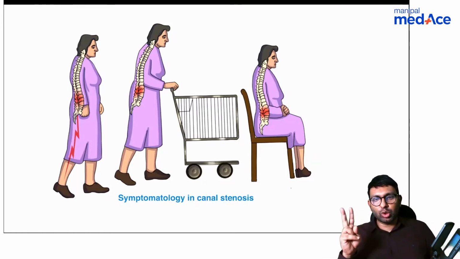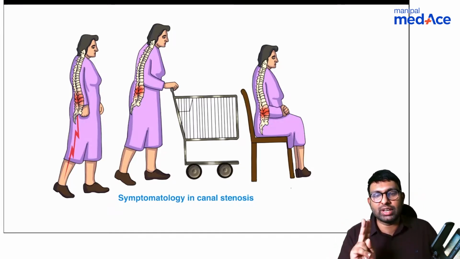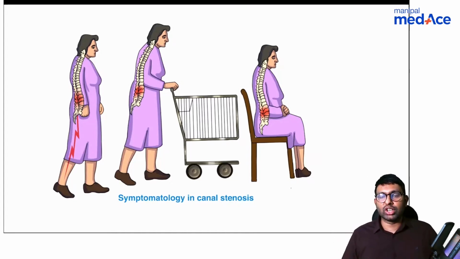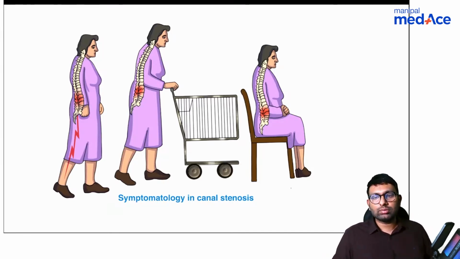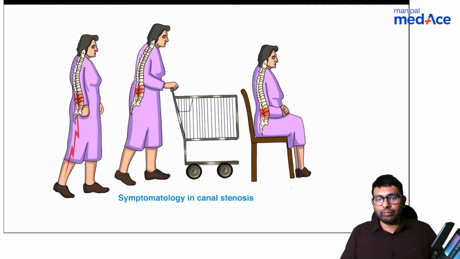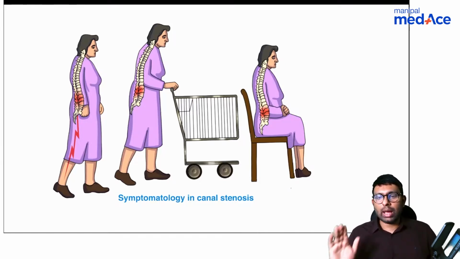Okay, now there are two components. One is neurogenic claudication, one is vascular claudication. Can you tell me differences between neurogenic and vascular claudication? So one of that you told is that while bending forward in neurogenic claudication, there will be relief of pain. Any other things that you know of? Anything else? So what happens with the claudication distance in cases of neurogenic and in cases of vascular? In which is it variable, in which is it fixed?